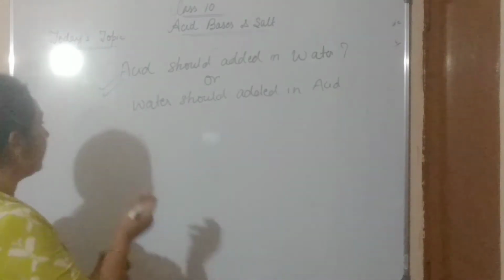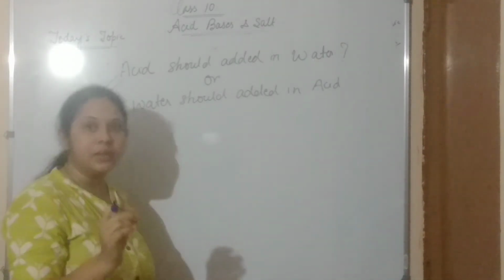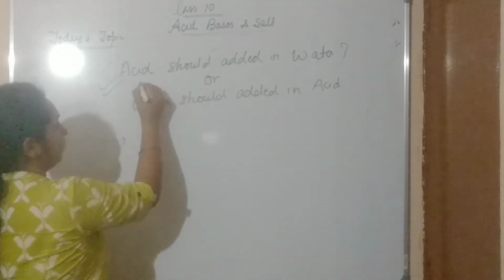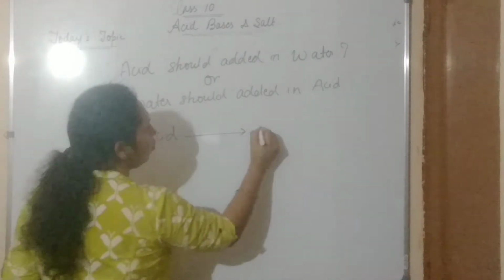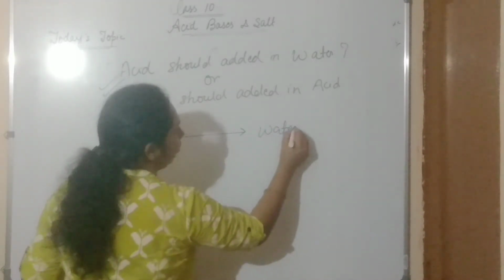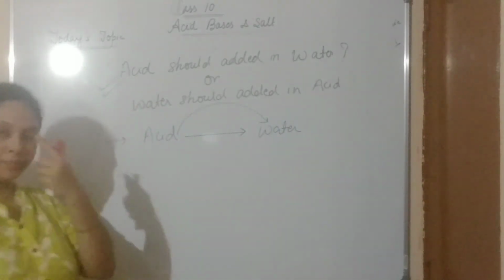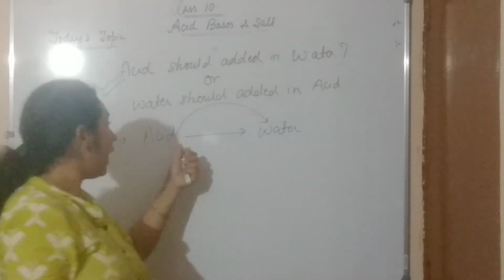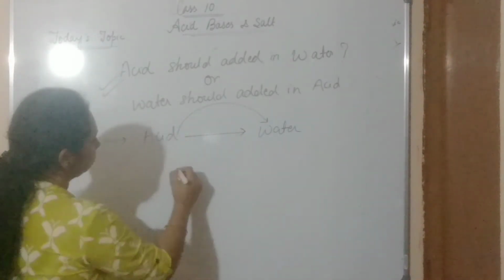We should always add acid into water. So why should we add acid into water? Let's take the explanation of it.